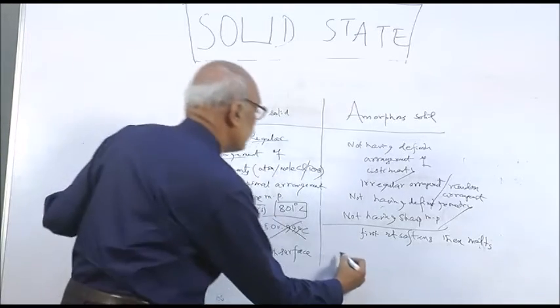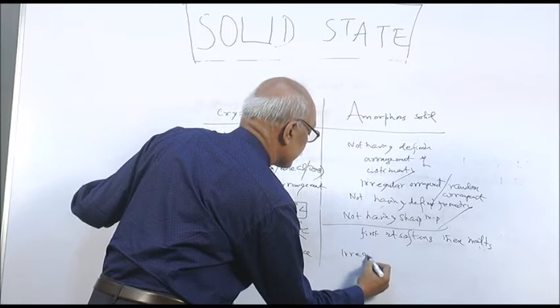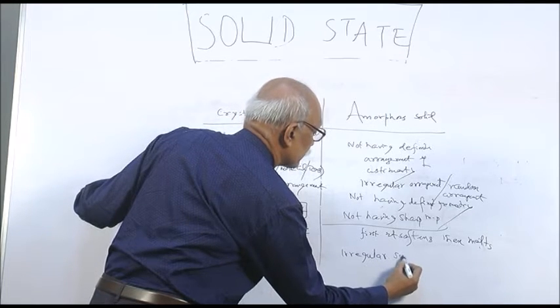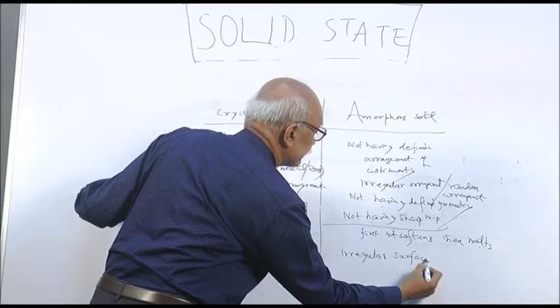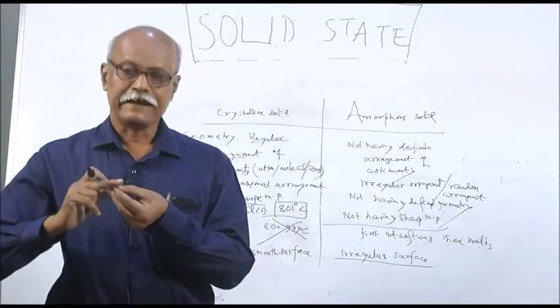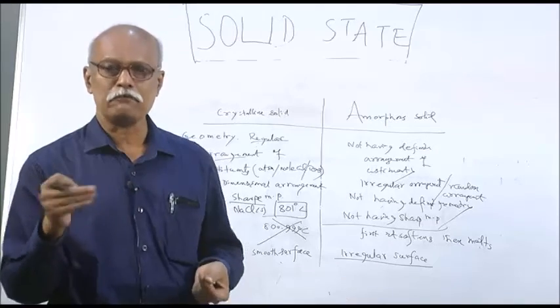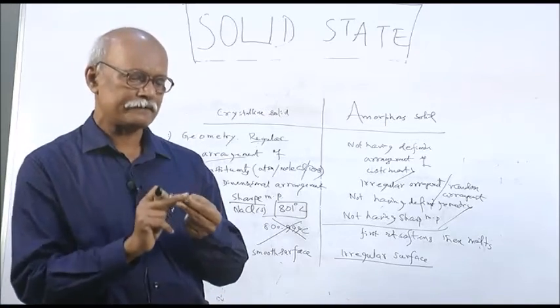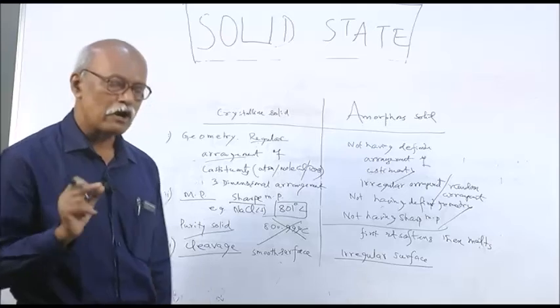But here you will get an irregular surface. Your plastic, your glass, if you cut it and rub it, there will be bleeding. That means that is a rough surface. That is where your finger will bleed.